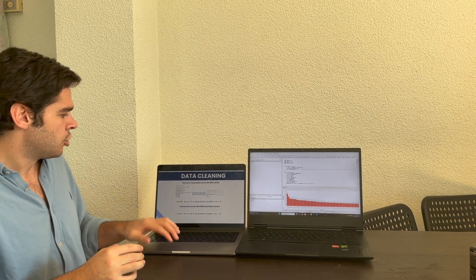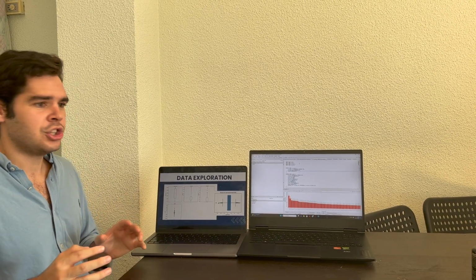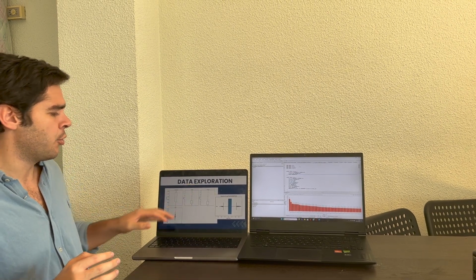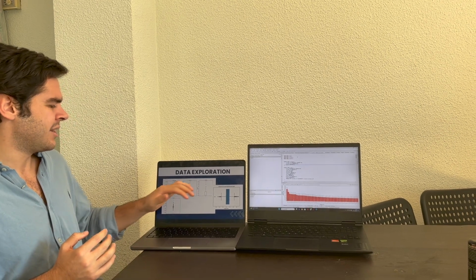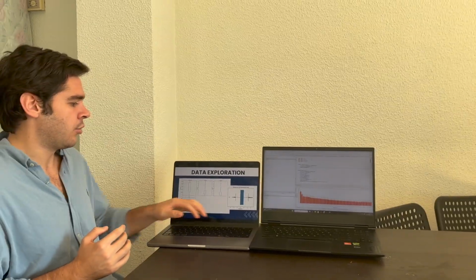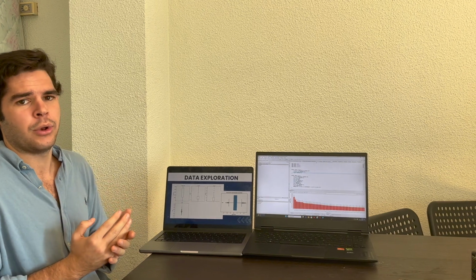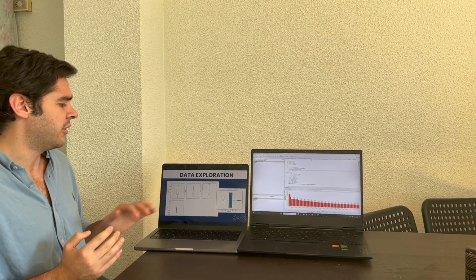Okay, so once we have finished this, here we have a data exploration. I need to hurry up because the time is going to finish. And we can see the box plot and the outliers. We are not going to remove any outliers because all of these outliers give us information.